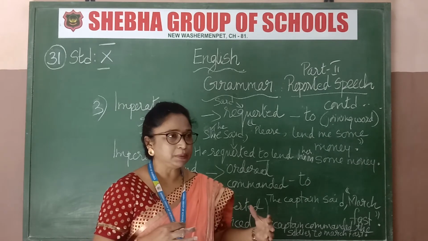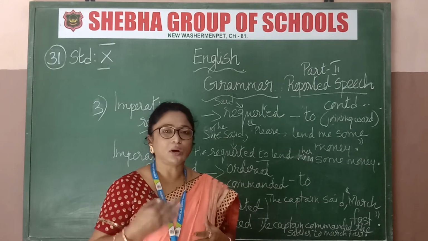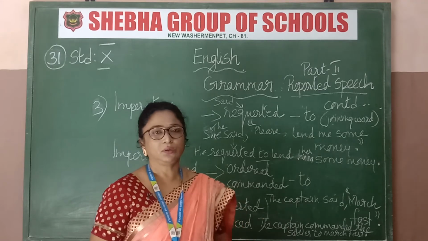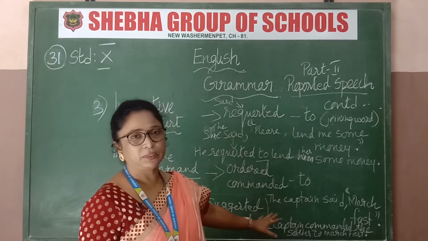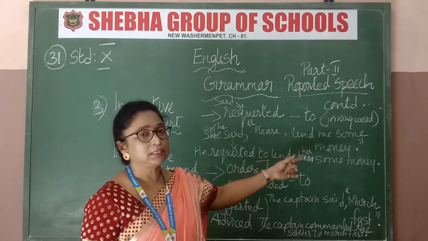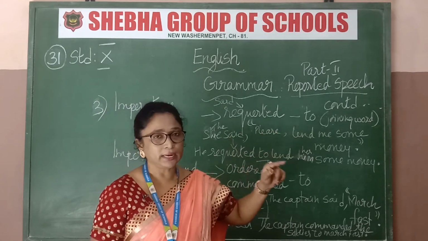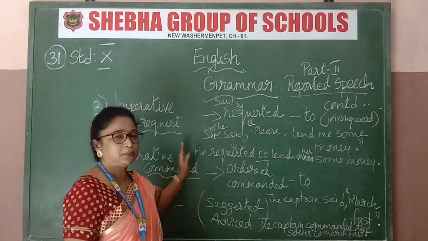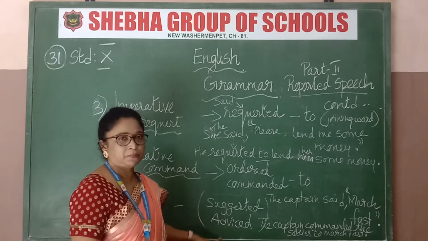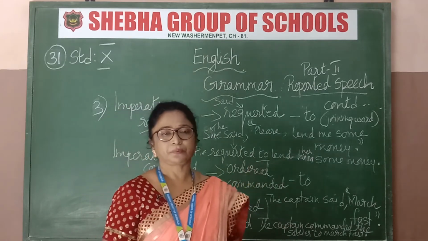If one plan is being suggested, put suggested. Then for doctors and parents, advised. So this is this part of the grammar. Last time I took statements, then interrogative, and now I have taken imperative, request and command, and then suggestion and advice. Okay, got this now?